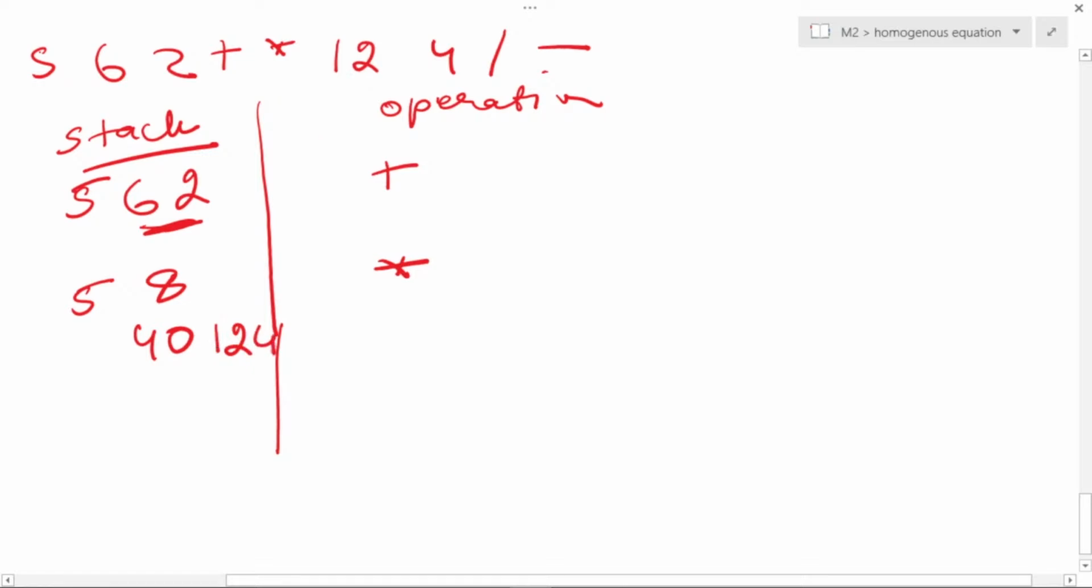Then you have 4. 4 you are going to enter into the stack. Then you have a division operation. So you are going to say 12 divided by 4. So what is 12 divided by 4? It's going to be 3. So output is going to be 3 because of this division.